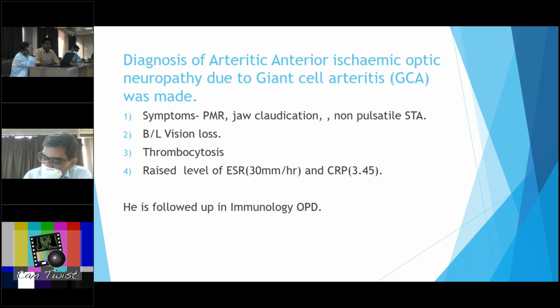Diagnosis of arteritic anterior ischemic optic neuropathy due to giant cell arteritis was made on the basis of symptoms: jaw claudication, non-pulsatile STA, bilateral vision loss, thrombocytosis, leukocytosis, and raised levels of ESR and C-reactive protein. He is being followed in immunology OPD.